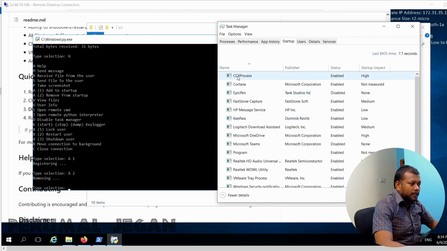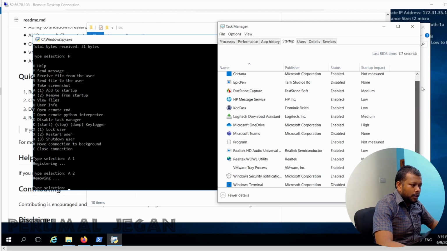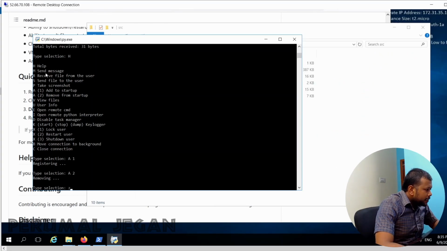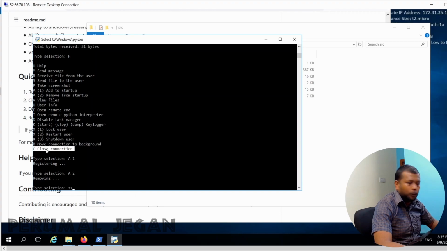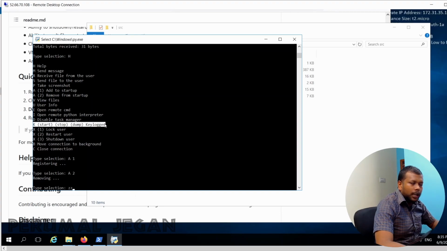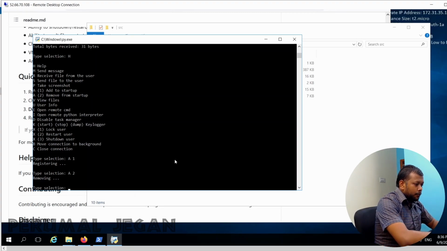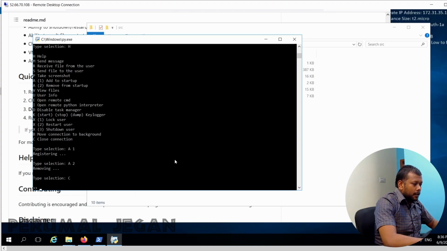When I check the startup folder, I don't see the payload anymore. Apart from this, we can also restart the machine and even shut down that machine, and eventually we can also close the connection if we don't want that connection anymore. We have the keylogger to record the keystrokes that our victim presses. Let's close this connection now and see what happens. I'm pressing C. The connection is closed now.